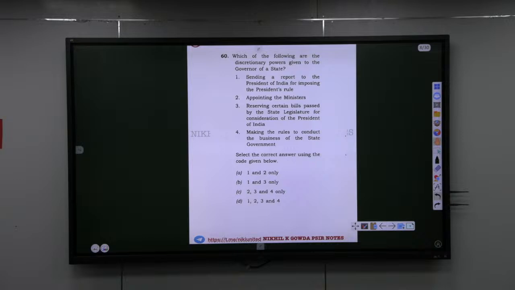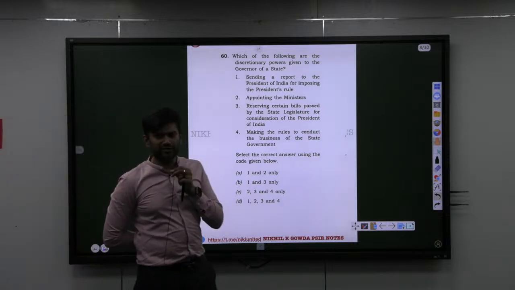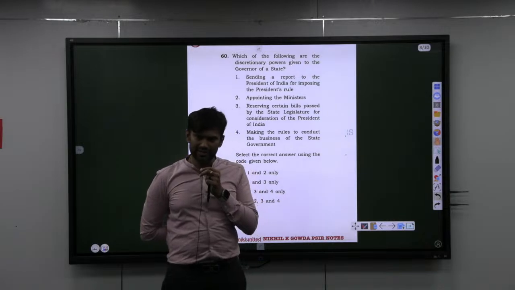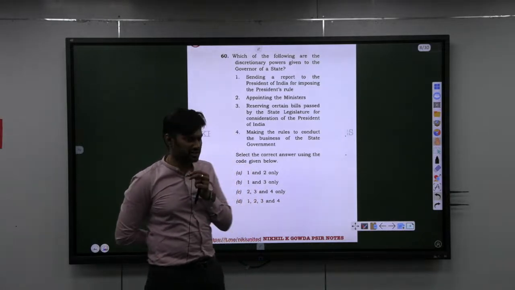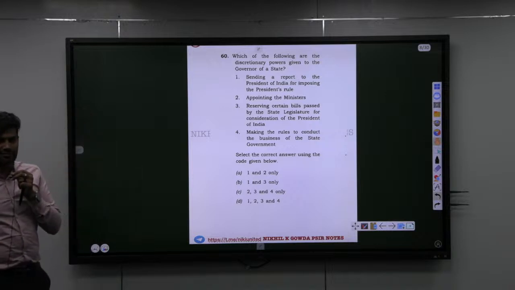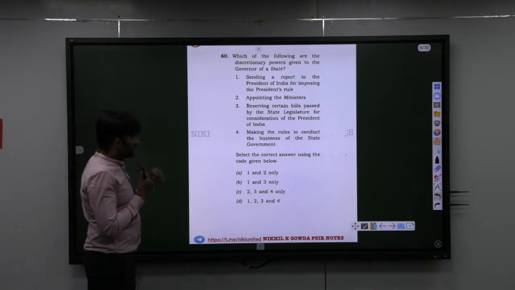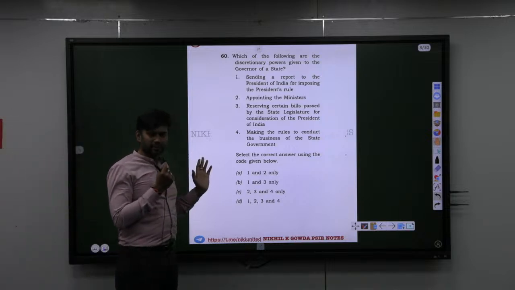Okay, but still let us take it if they give statement 1, statement 2 as correct. Reserving certain bills passed by the state legislature for the consideration of the president: 100% it is correct because it is his discretion. And making rules for the conduct of business of the state government is not his discretion. He has to act according to the advice given by the council of ministers and the CM. Same thing as what you read for PM and president. So the answer will be 1 and 3, that is B.